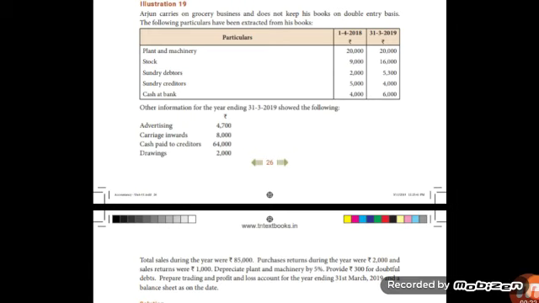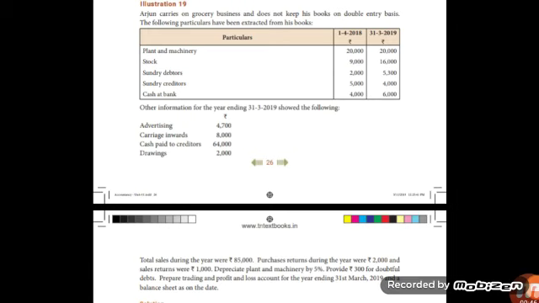Arjun carries on grocery business and does not keep his books on double entry basis. The following particulars have been extracted from his books. Opening and closing balances of some assets and liabilities are given here. Then additional information: advertising, carriage inwards, cash paid to creditors, drawings.